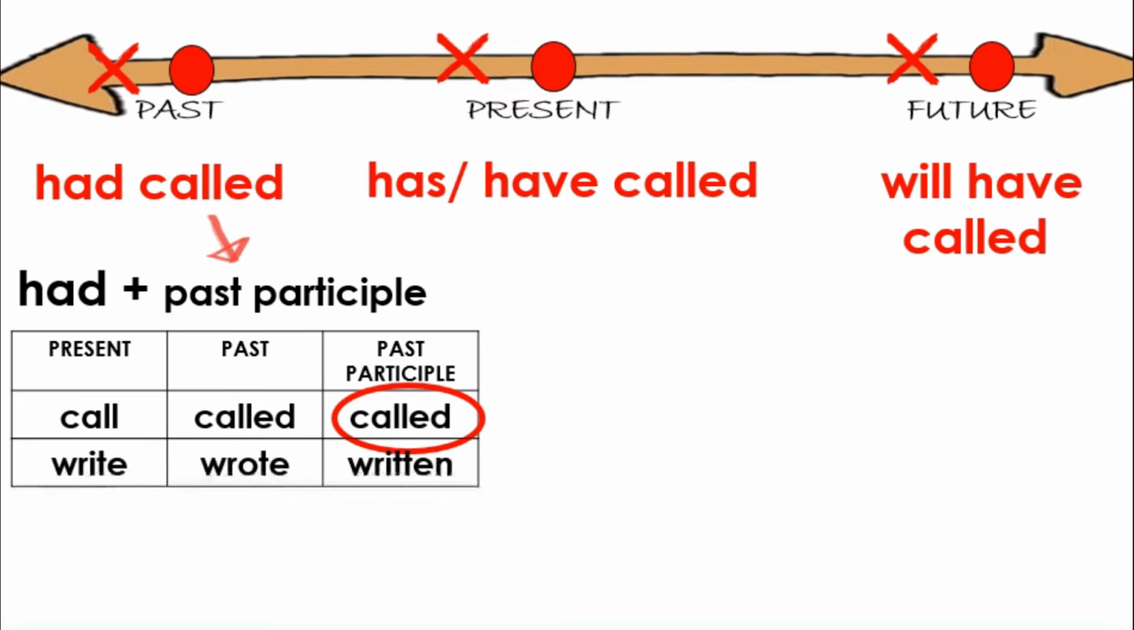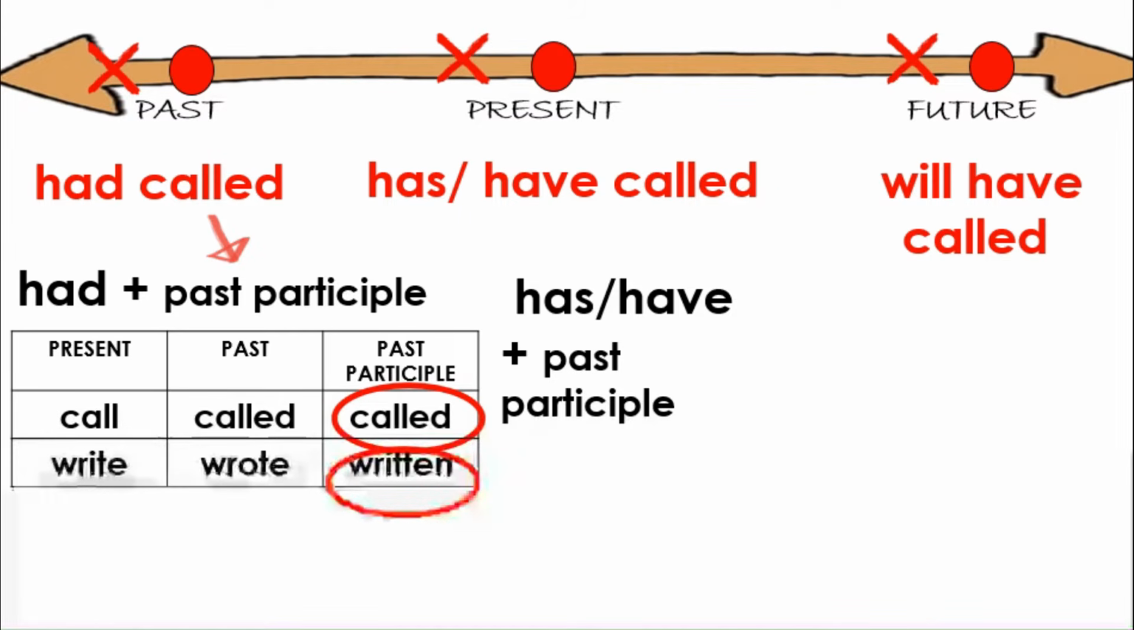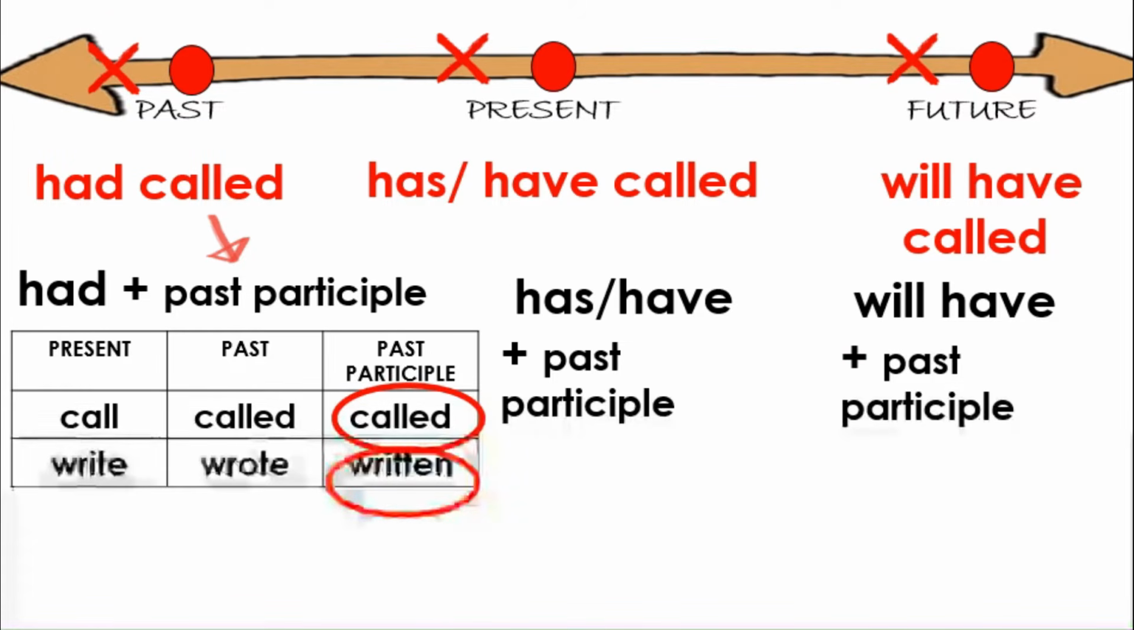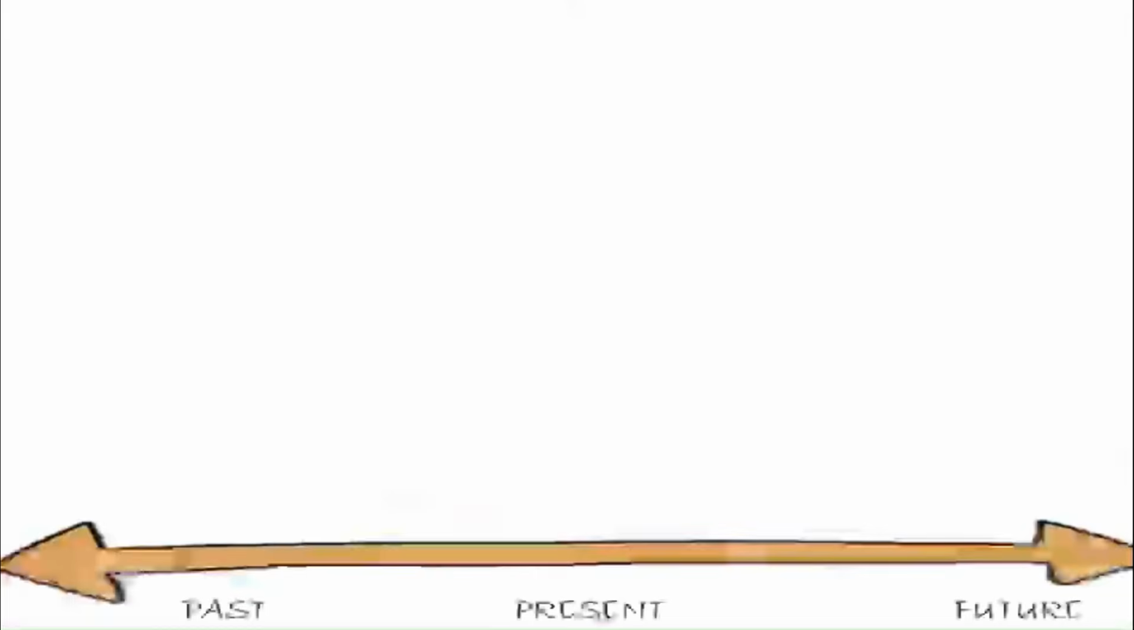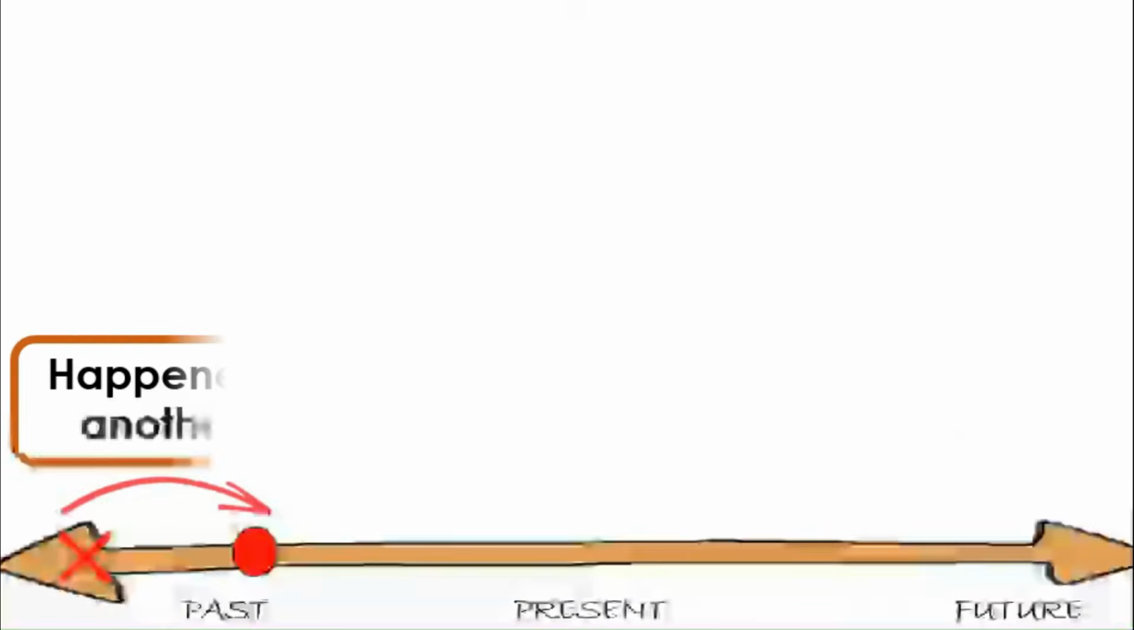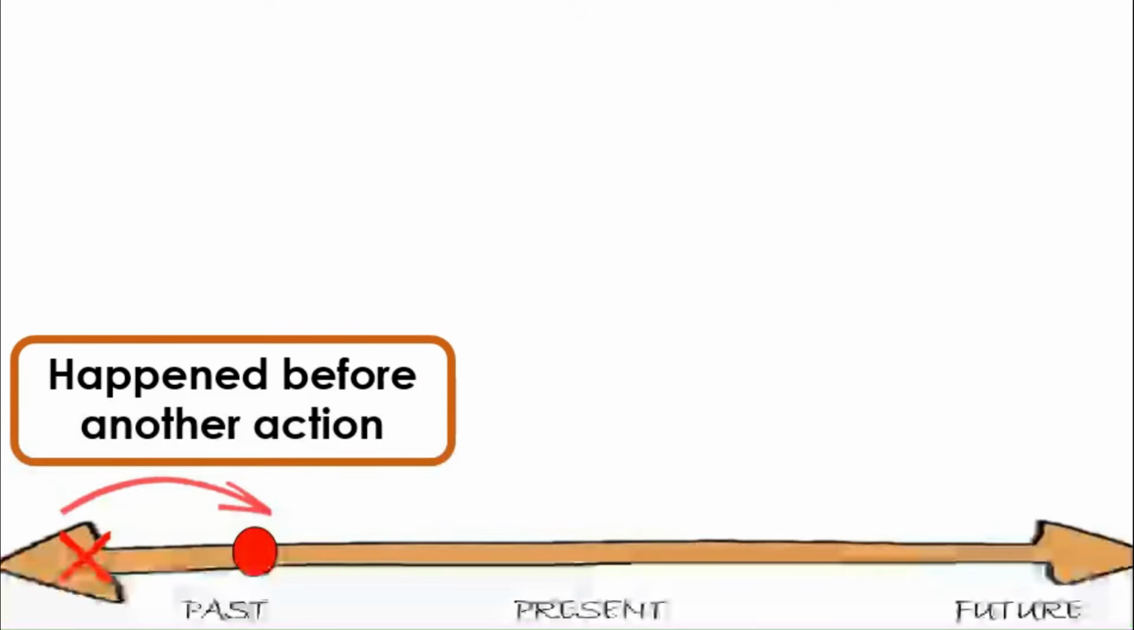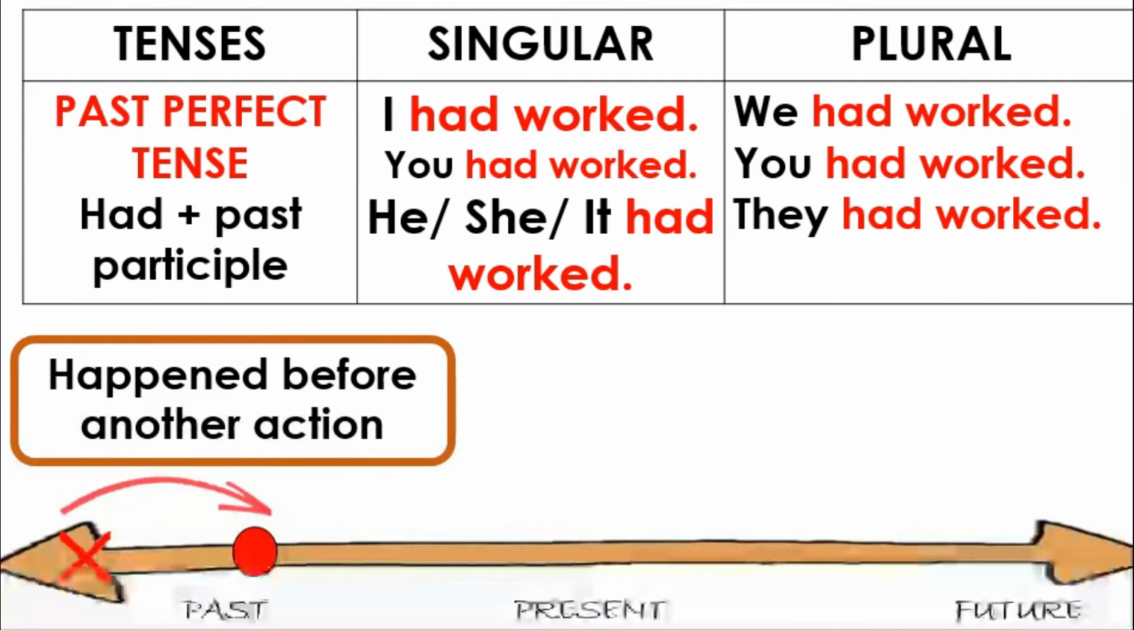For irregular verbs such as write, wrote, and written, it is important that we are familiar with the past participle of irregular verbs. Same goes with the present perfect tense, has or have as helping verb with the verb in the past participle. And for the future perfect tense, will plus have plus a verb in the past participle. Furthermore, past perfect tense happened before another action with the pattern had plus past participle of the verb equals past perfect tense. We can put the pattern in the following sentences.